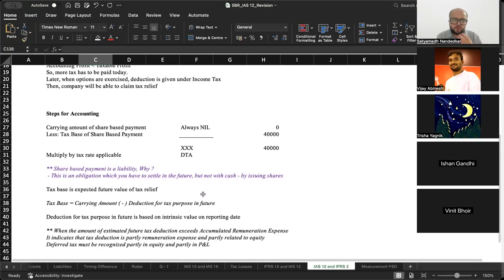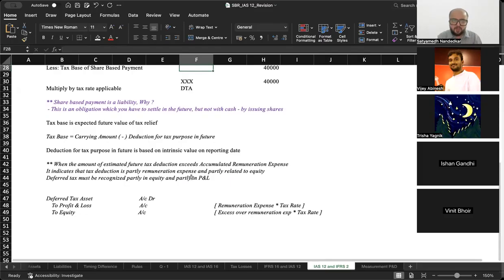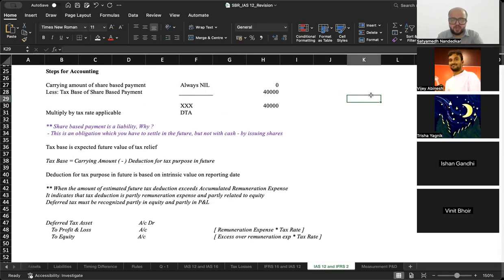So what I should do is, carrying amount of share based payment is always nil, less tax base of share based payment. Tax base of an item is carrying amount minus deduction that I will get in the future. ठीक है?